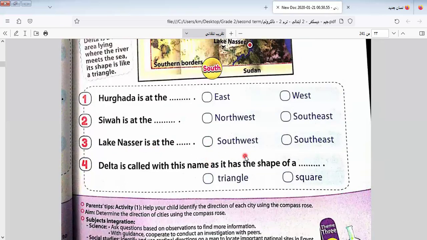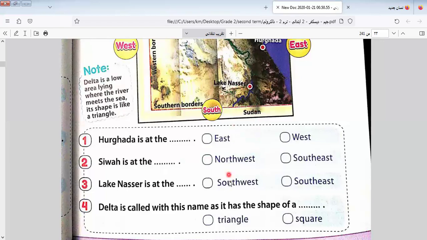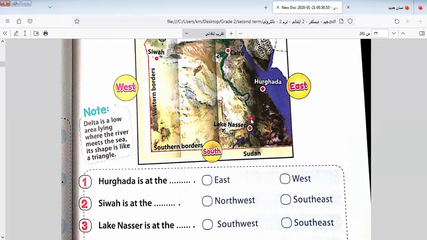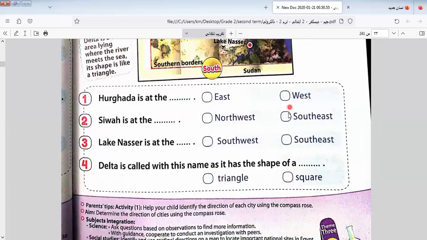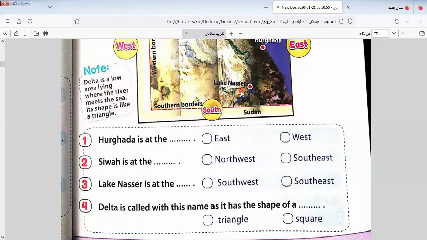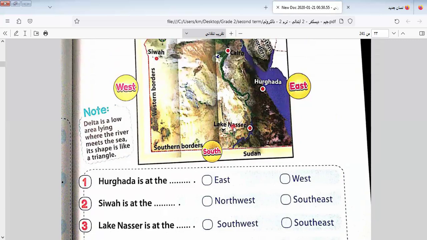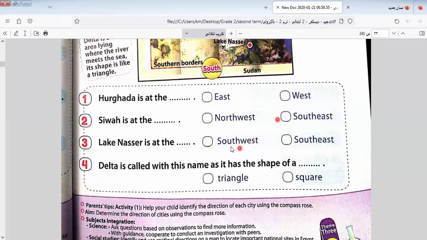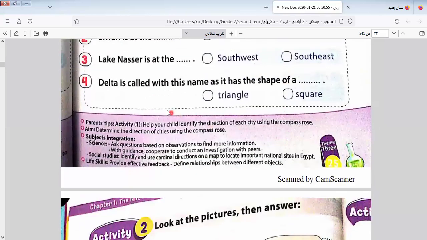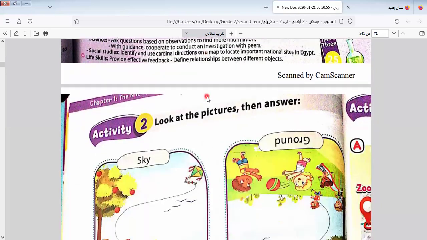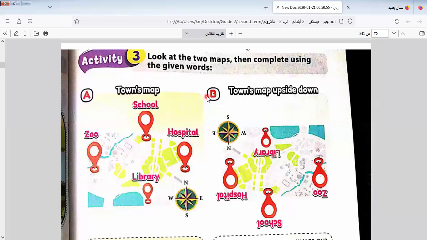Lake Nasser is at what? This is Lake Nasser. Here is south, here is southeast. Lake Nasser is in the southeast. Here it will be southeast. Delta is called with its name as the shape of what? Of a triangle, as we know. Okay. Let's go to another one here.